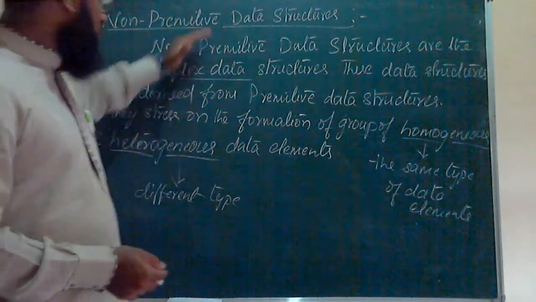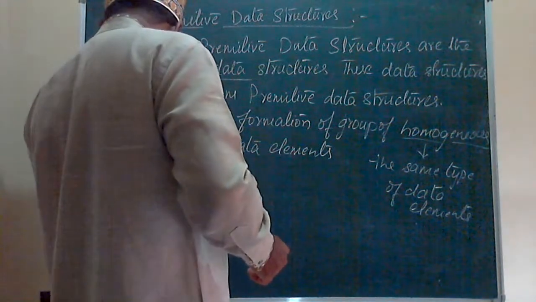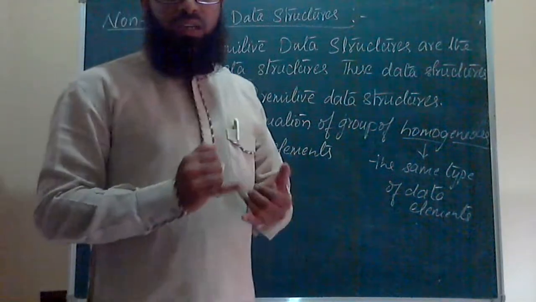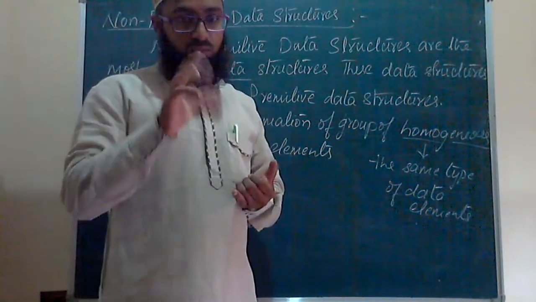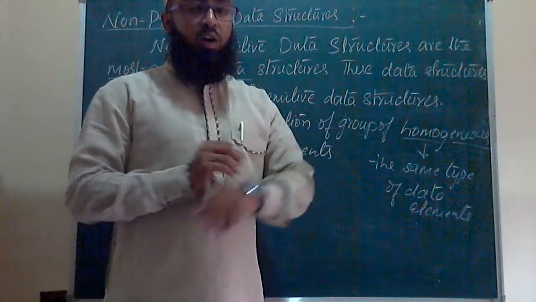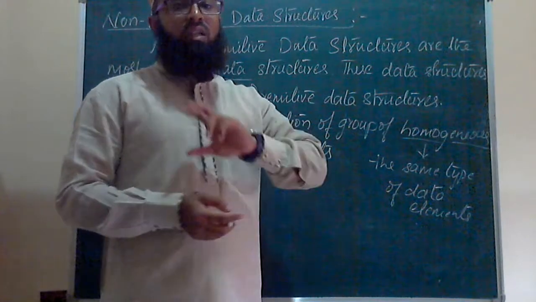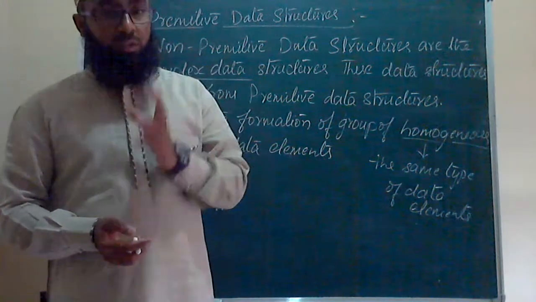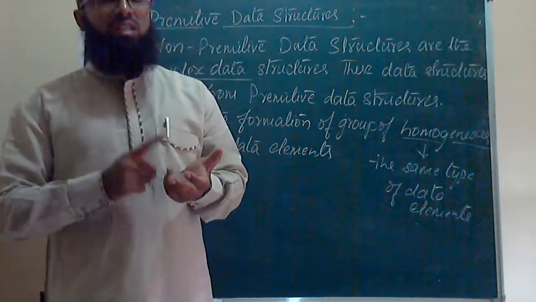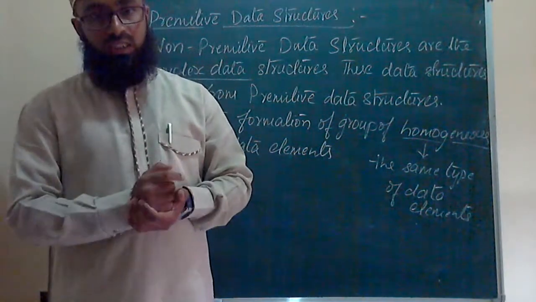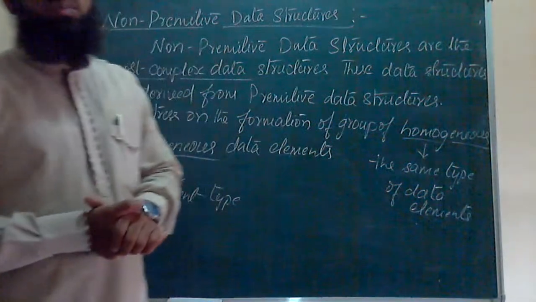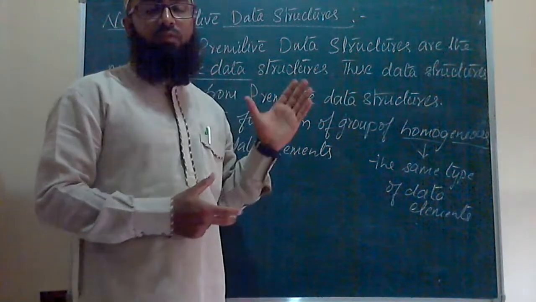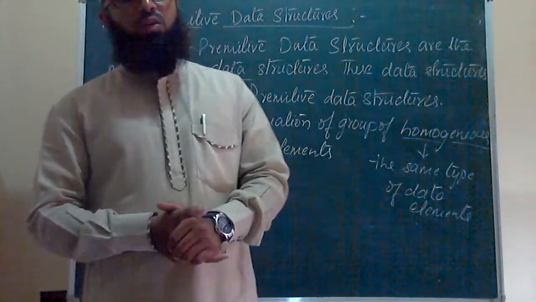Hope you have understood regarding these two things. So dear students, you have to remember these things. Firstly, data structures, most important for your examination. Then after that, the classification. Among the classification, the definition of primitive data structures, examples of primitive data structures, and then operations performed by primitive data structures, that are create, destroy, select, and update. Then after that, the definition of non-primitive data structures. If you remember these things, this will be helpful from your examination point of view.